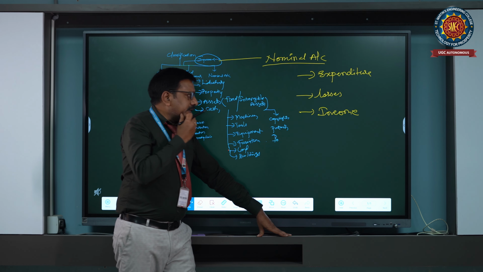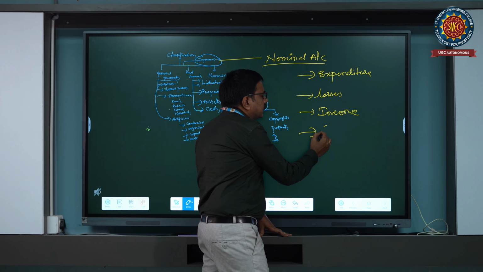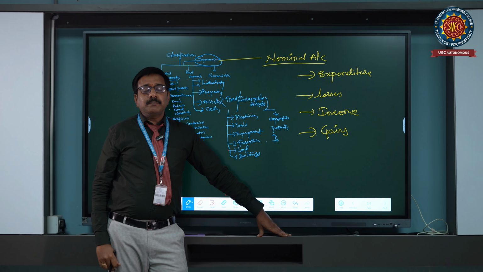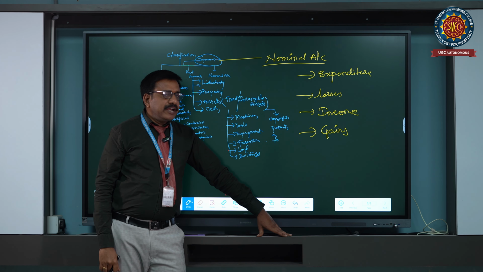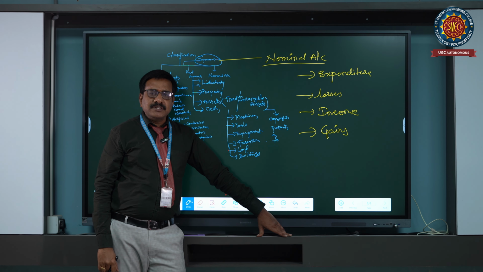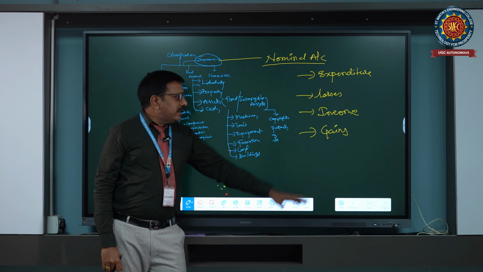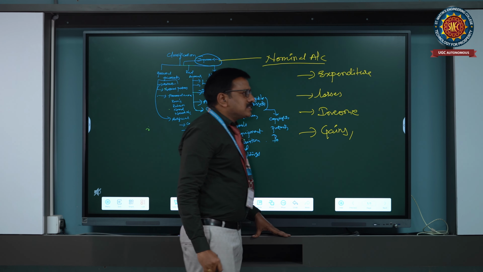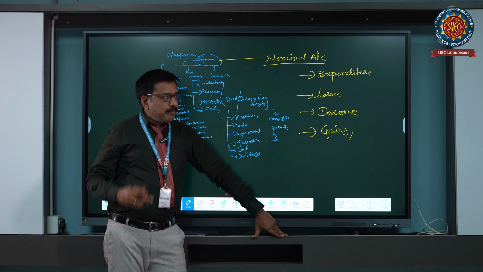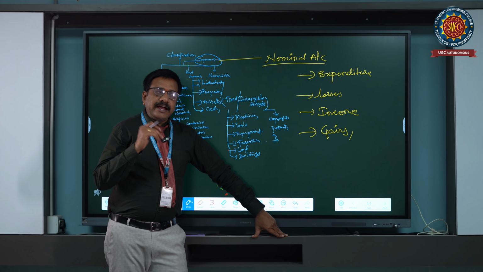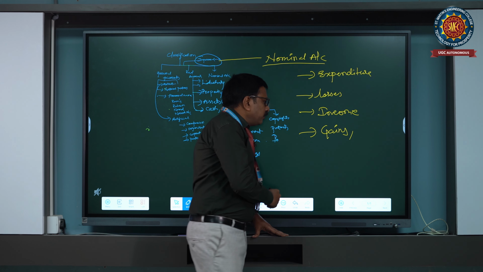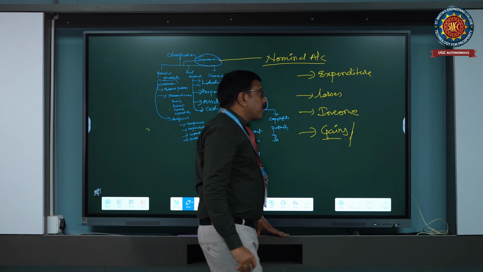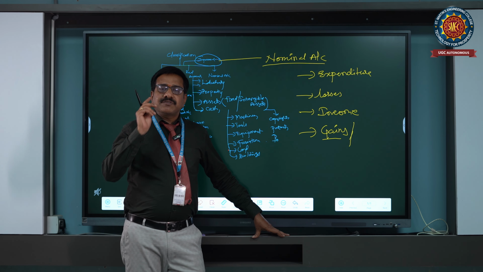So here expenditures, losses and incomes we are going to consider in the classification of accounts. Next we are going to consider gains. What are those gains? Gains are nothing but the profit and loss account. If we are getting any profit in the business, we consider it as gains. Any subsidies or grants we get, mainly from the head office, we consider in the nominal account.